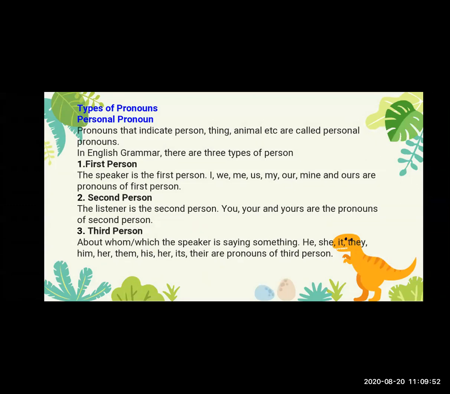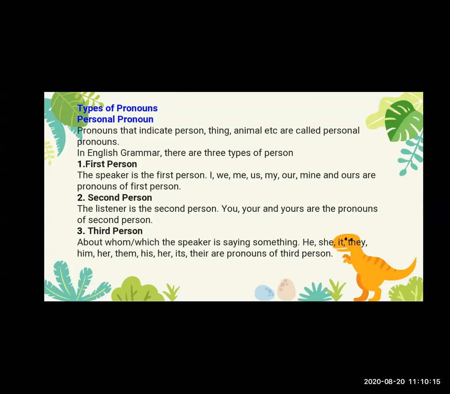In English grammar there are three types of personal pronoun. The first one is the first person, the second one is the second person, and the third one is the third person. So what is the first person? You know that. Who is talking?